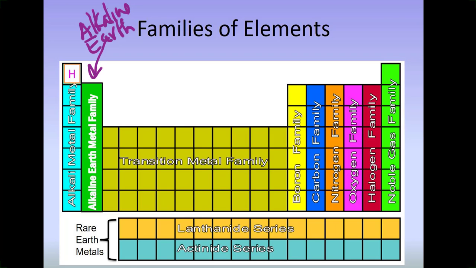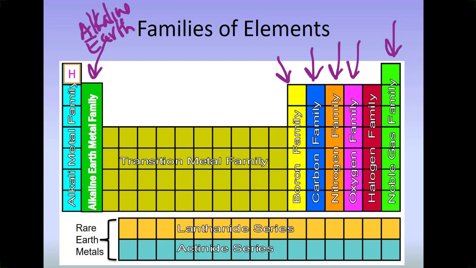And then we start naming the family by the first member. So the very, very top right here, this is the boron family. Then we have the carbon family, the nitrogen family, the oxygen family, and then we're back to the naming system. So you do need to know the family that starts with fluorine. That is the halogen family. And the last family, the one that William Ramsay discovered, that was the noble gas family.